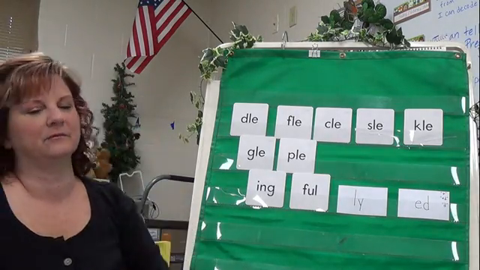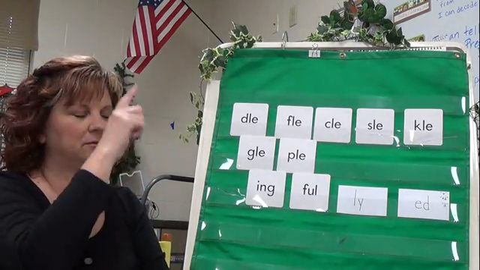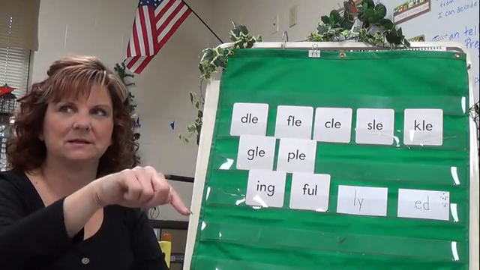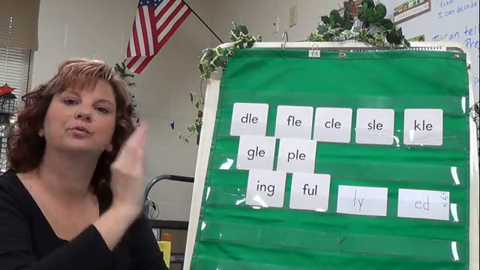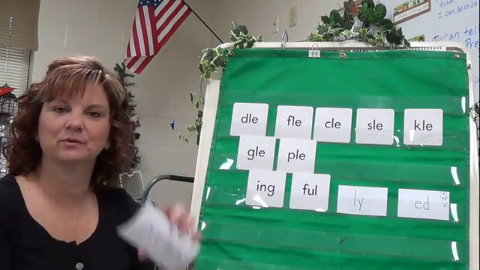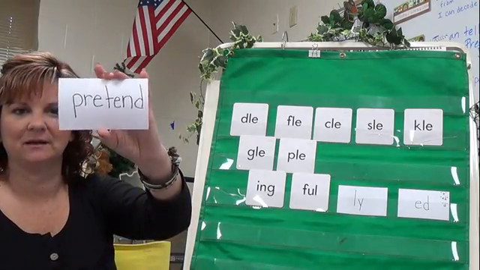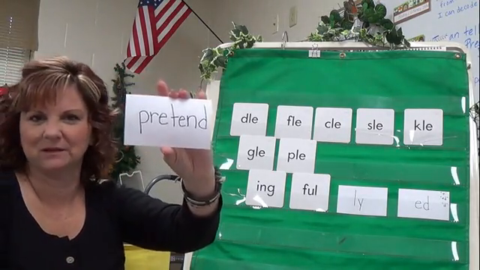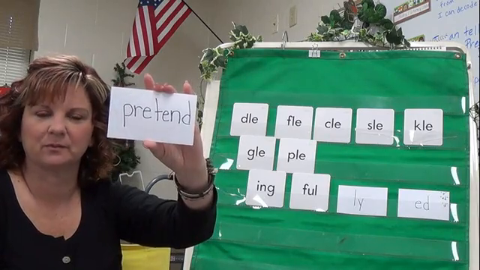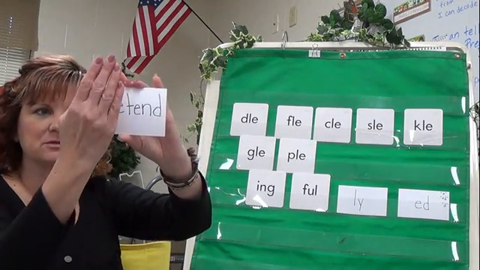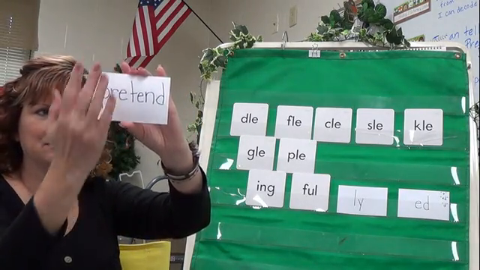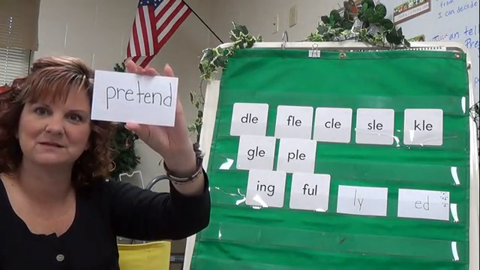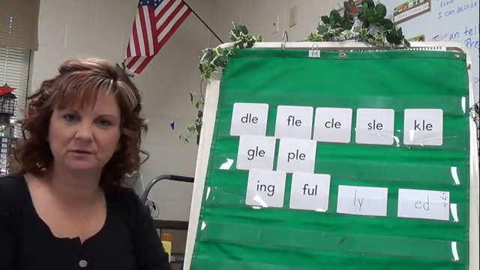One more with the pre. Got it? I forgot what it was too. P-R-E-T-E-N-D. Yeah, pretend. We like to pretend when we play stories and play games. We pretend we're like a lion or a tiger or something. Pretend. So if you can figure out tend and just add that prefix, you can figure out a big word like pretend. Good job.